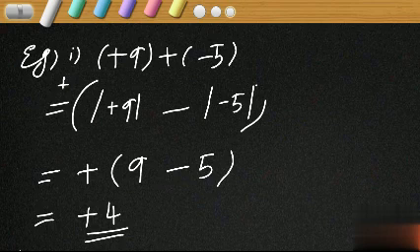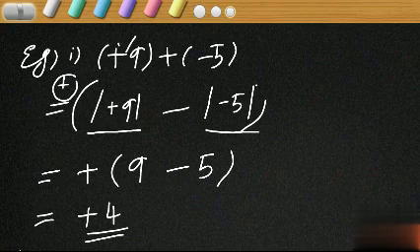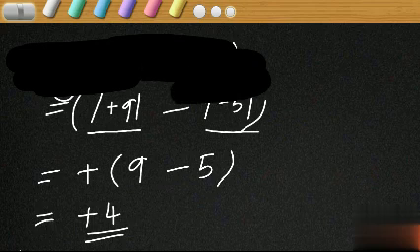So, what is the rule for adding two integers having opposite sign? First, magnitude of integer having greater magnitude. Which is the integer having greater magnitude here? Plus 9, and its magnitude is 9, isn't it? So the rule is magnitude of integer having greater magnitude minus magnitude of integer having smaller magnitude with the sign of the integer having greater magnitude, that is plus. Is it clear? Okay. Let's discuss example 2.